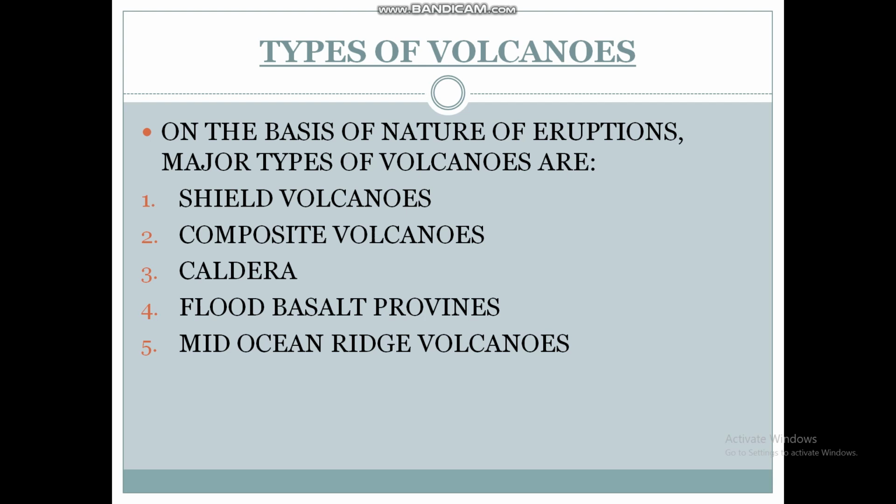Second type of volcano is composite volcanoes. These volcanoes are characterized by the eruption of cooler and more viscous lava than basalt. These volcanoes often result in explosive eruption. Along with lava, large quantities of pyroclastic materials and ashes find their way to the ground.